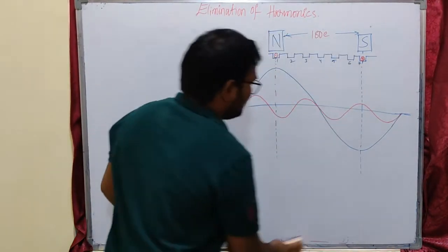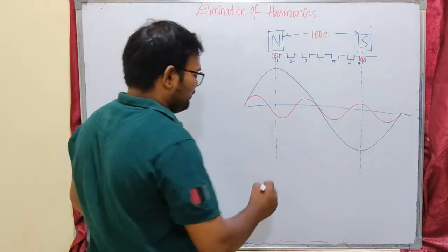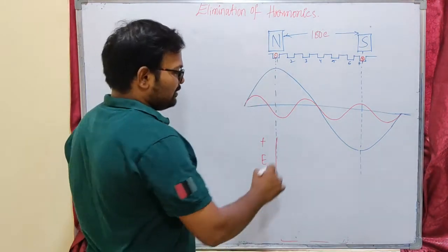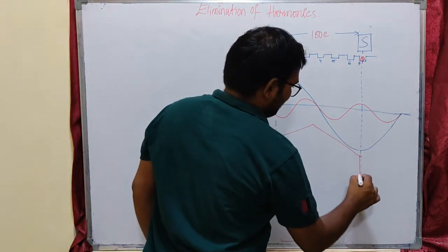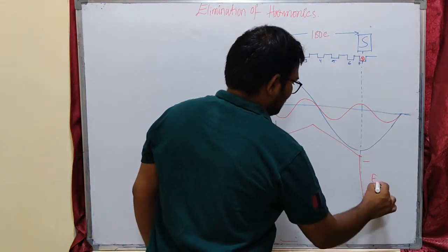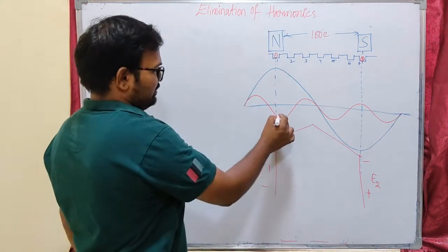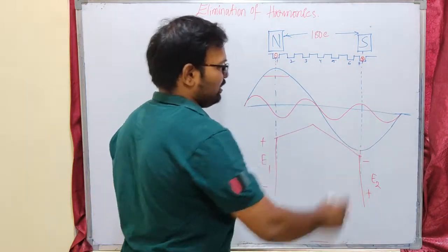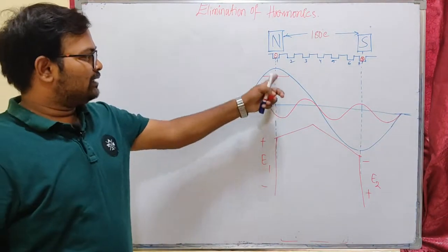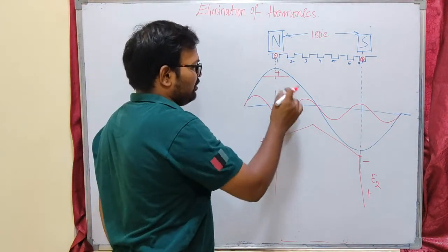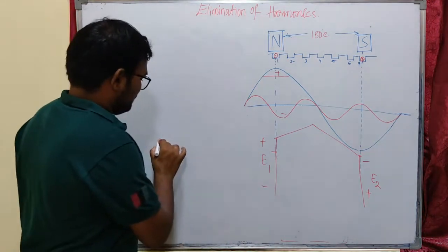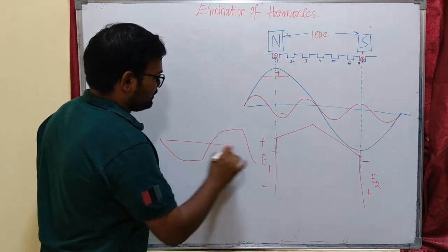Okay, so let us see here. Here, for full pitch, the voltage induced will be minus plus E1. This is the E1 induced in this coil. Okay, so this is overhang and this will be my E2, that will be minus plus. This is for full pitch winding, and you can see here this is chopping. This is third order harmonic, red color one. This is fundamental waveform, blue color one. Here our third order harmonic, this is positive peak, this is negative peak. The summation will be a flat line. Instead of sinusoidal, it will be a flat line. It will be like this, trapezoidal. It is not sinusoidal, it is trapezoidal.